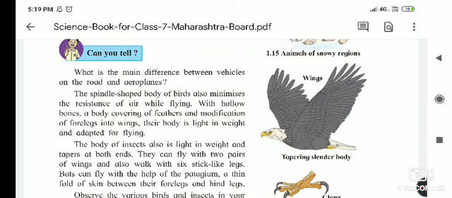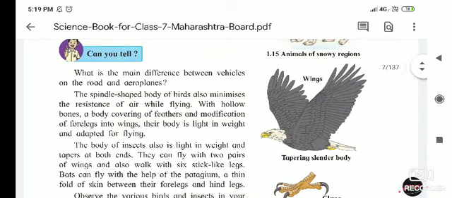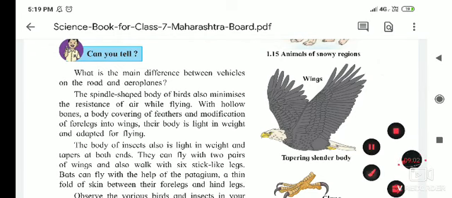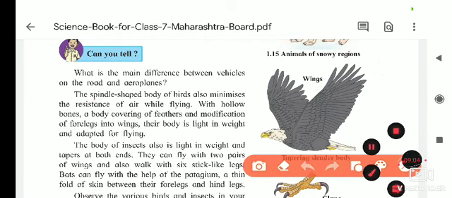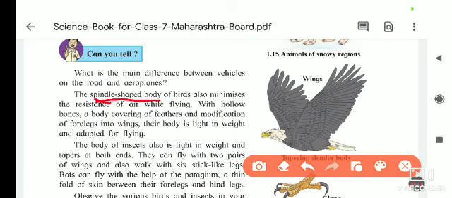Now these adaptations are seen in the animals living in the air, mostly the birds. The main character we see is the spindle shaped body. Underline this, all of you. It is for the purpose of minimizing the weight of the body, due to which they can fly properly.